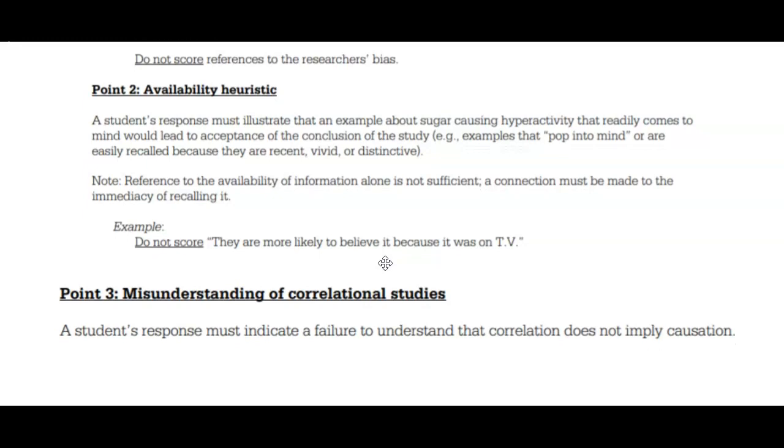Point 2, availability heuristic. Availability heuristic has to do with memory, something that pops into my mind, something that's vivid and distinct. If it doesn't talk about popping into mind or quickly coming to mind, it does not score. They made that very clear when I was at the AP reading. It had to be something that comes in quickly based on previous experience.